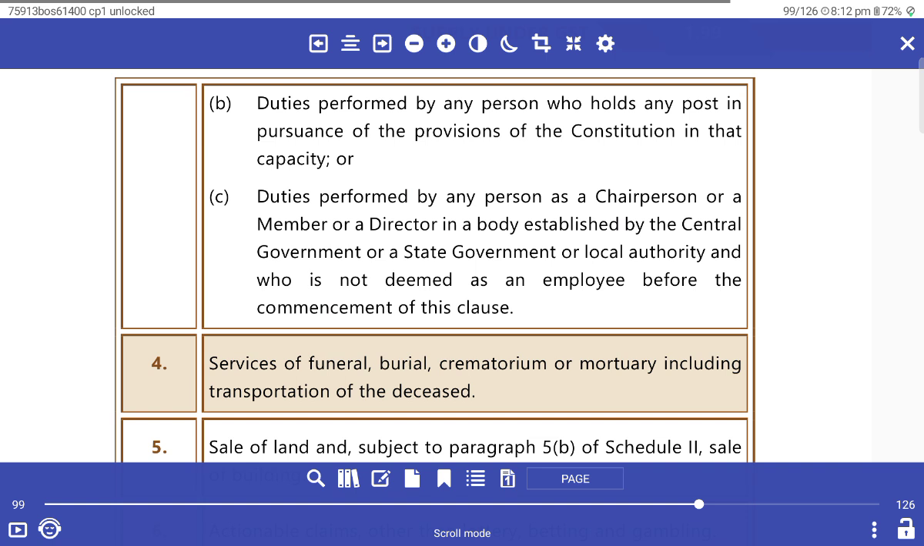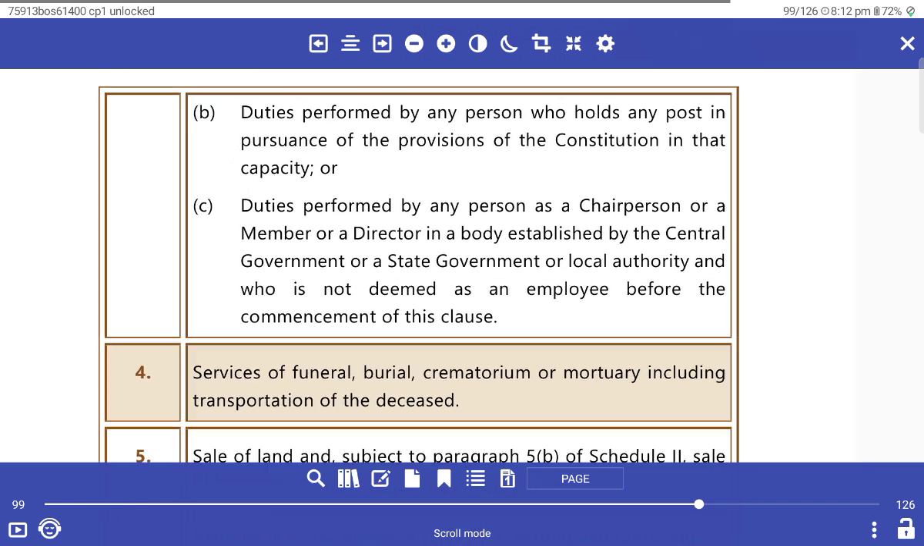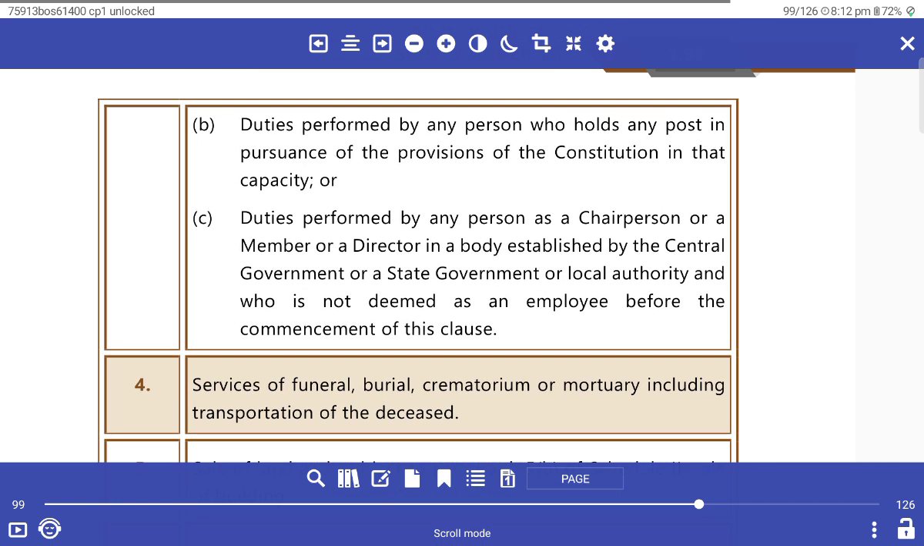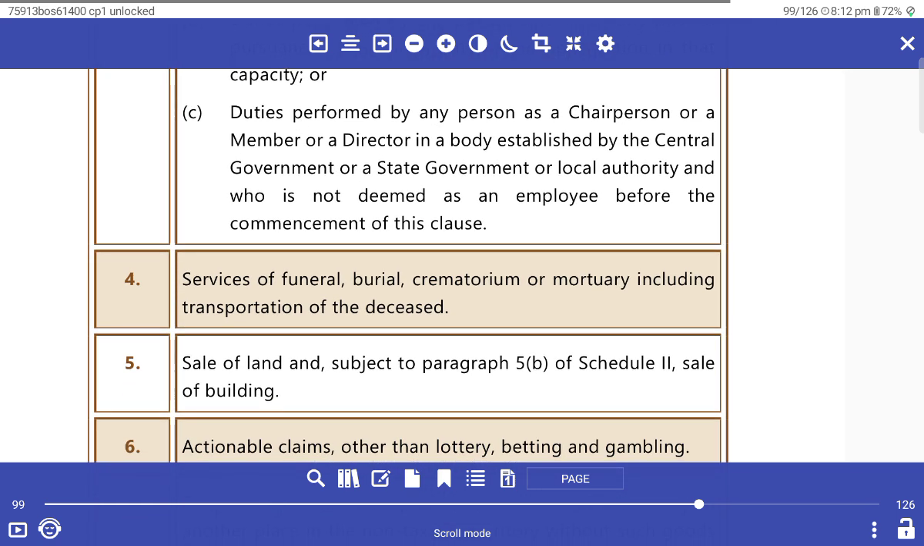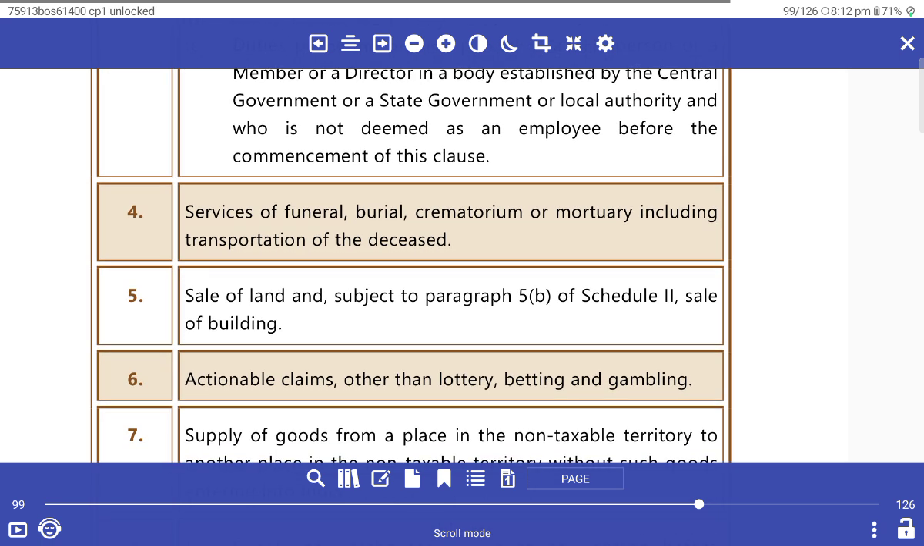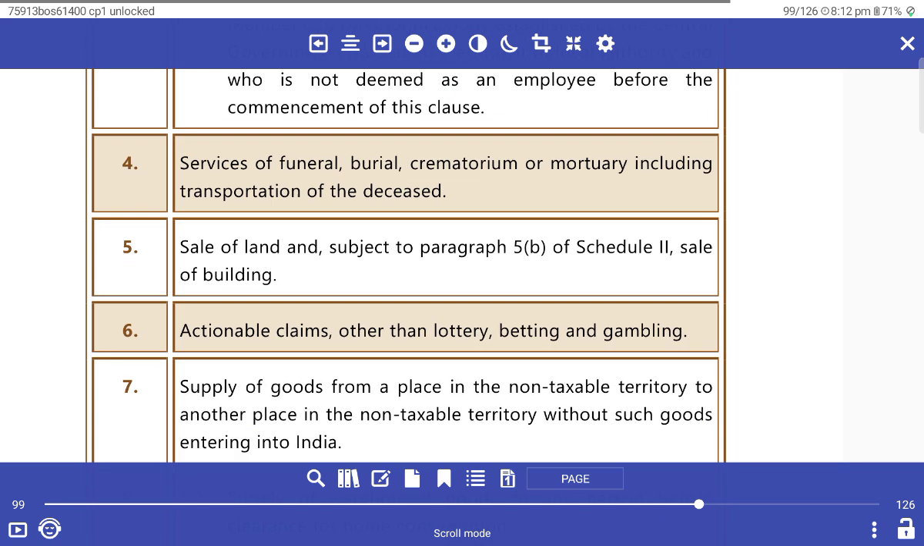Duties performed by any person who holds any post in a constitutional capacity. Duties performed by any person as the chairman or member or director of a body established by the Central Government or State Government or local authority, who is not deemed to be an employee before the commencement of this clause. This is neither a service nor goods. Services of funeral, burial, cremation or mortuary, including transportation of the deceased, are exempted.